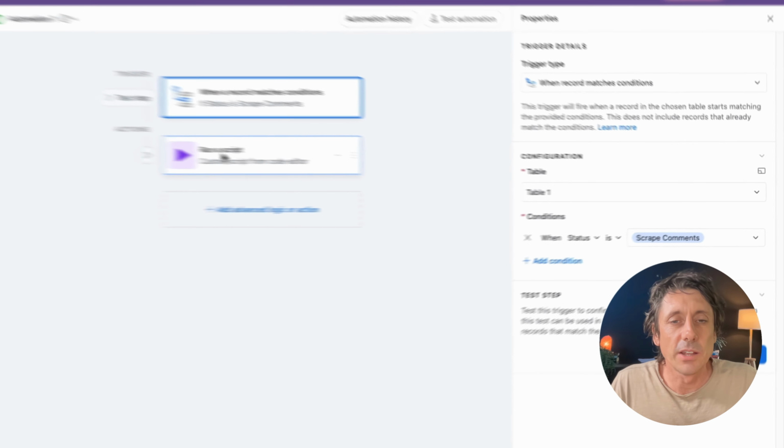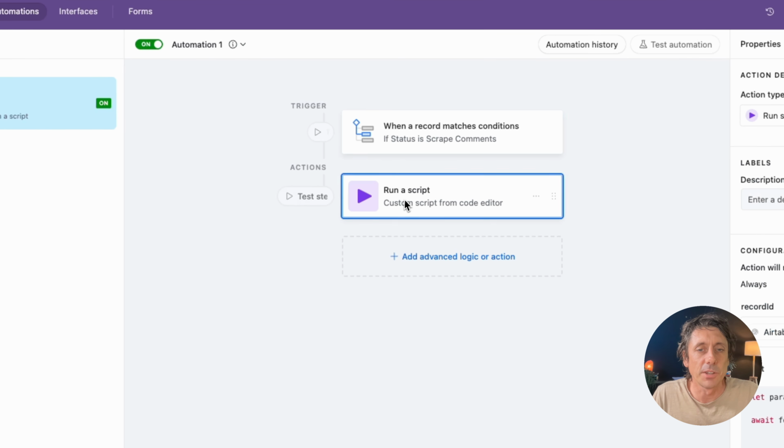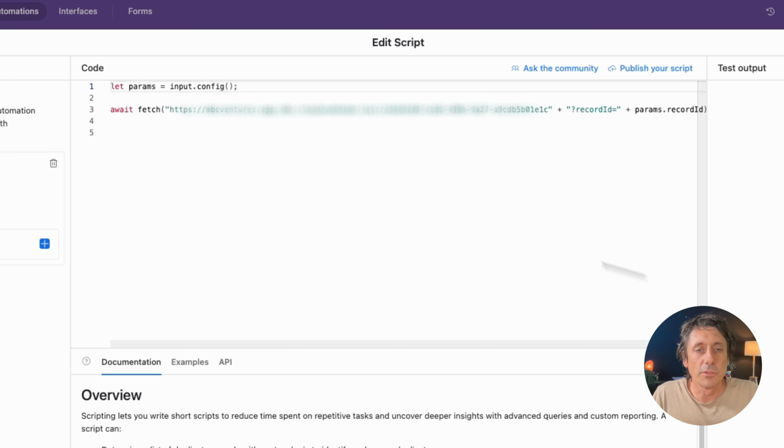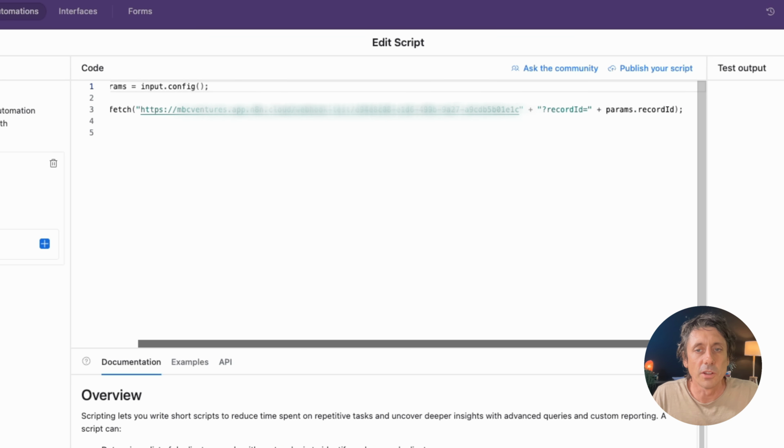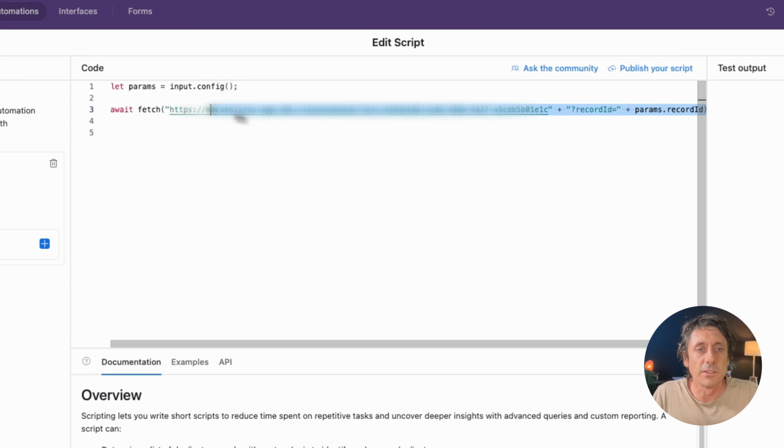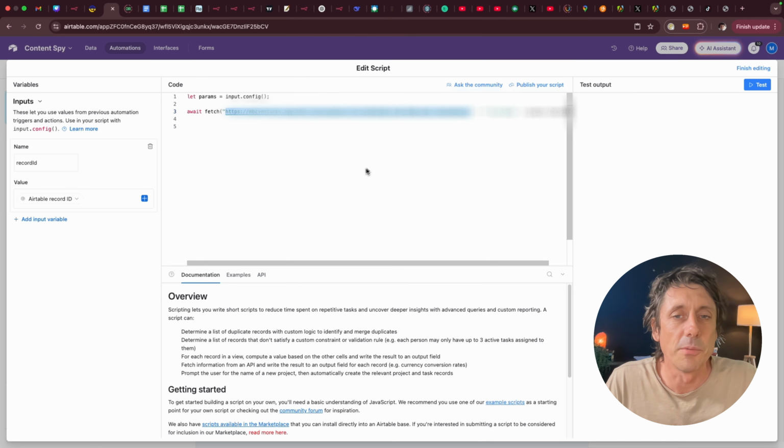The next thing you want to do is run a script as an action. The next tab is an action, run a script. For those of you who have watched my videos in the past, you've seen me do this a lot. Here's where we got to paste in this code. Okay, so I'll whack this code below the video for you. All you got to do in this code, though, is change this URL in here to the URL of your webhook that we just grabbed from N8N. You've got to change that out or it won't work.